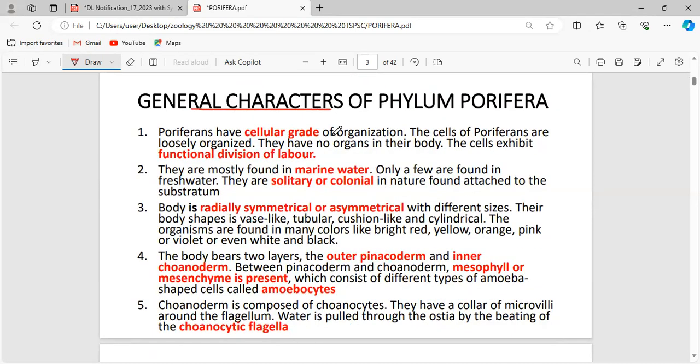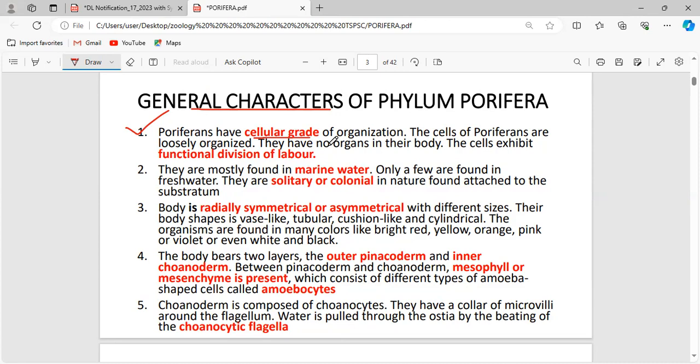The general characteristics of phylum Porifera. The first important point is that poriferans have a cellular grade of organization, which means the cells perform many different functions. There is no well developed group of cells forming a tissue-like structure that performs another function.